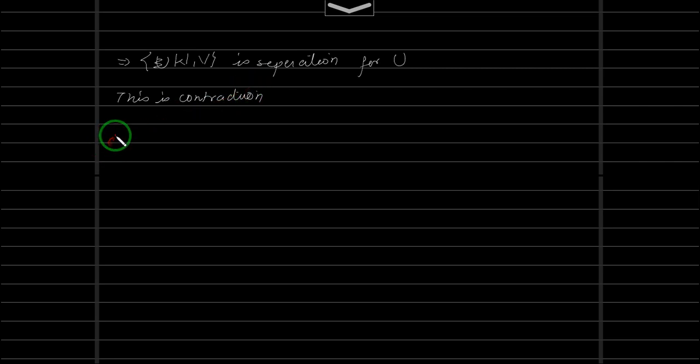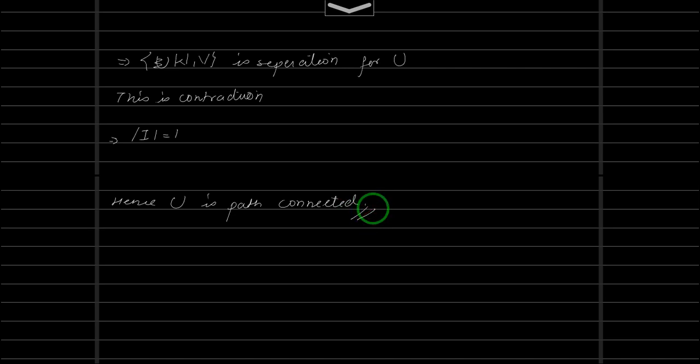We got this contradiction because we assumed that the cardinality of I is greater than 1. This implies I has only one element, and hence U is path connected. And with this we are done.